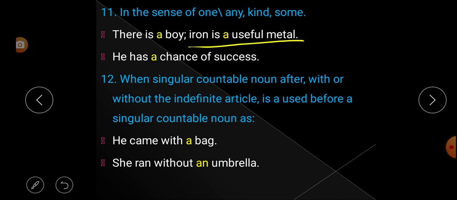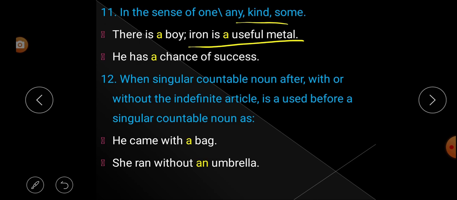Next, iron is a useful metal. It is what? A kind. It is a kind of metal. Look at here, useful. Though it begins with U, why is article an not used? We were supposed to use article an, but why is article a used? Because in useful, U is producing a long U sound.